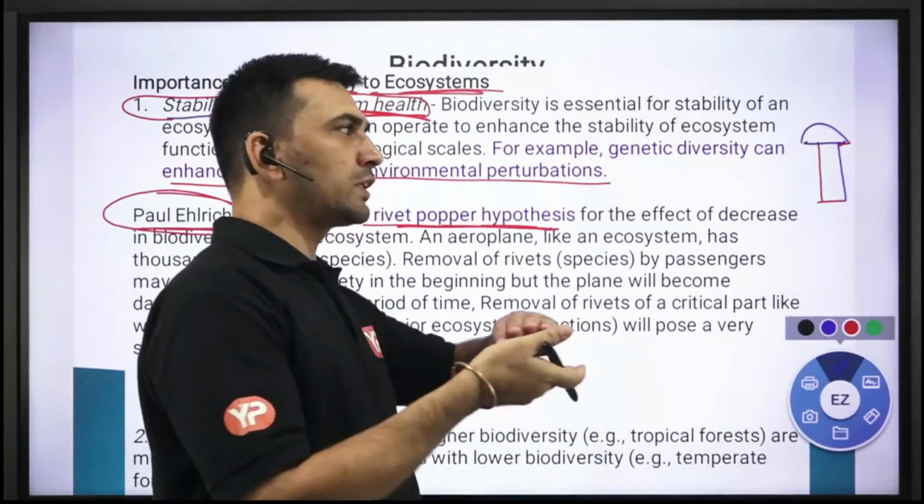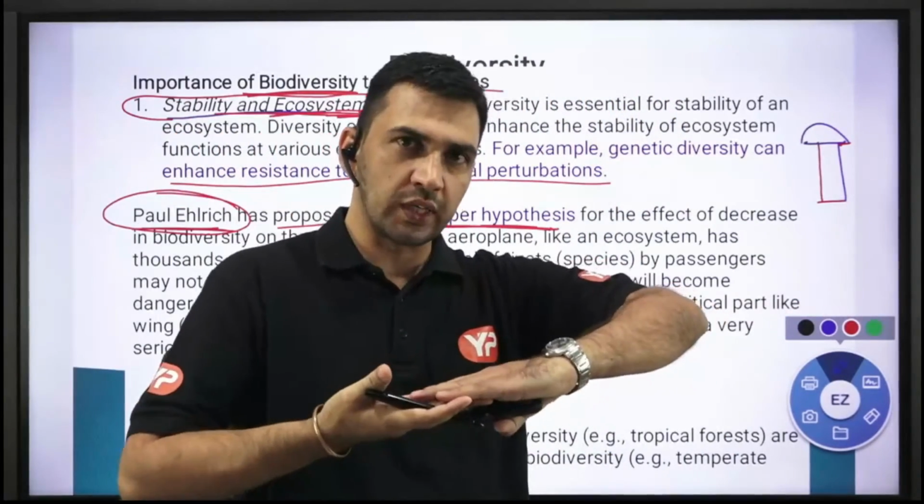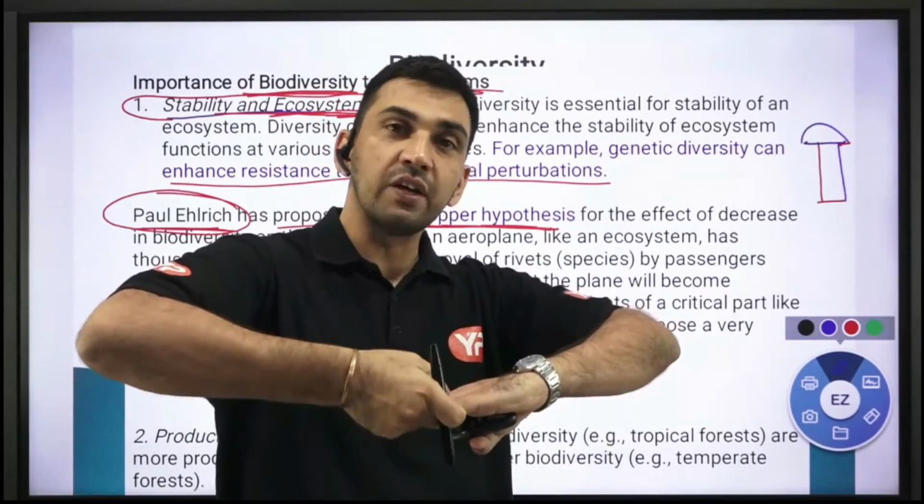Like जब हमें दो parts को join करना है, for example these two plates को अगर join करना है, so we drill a hole और क्या करते हैं हम rivet लगा देते हैं, right?